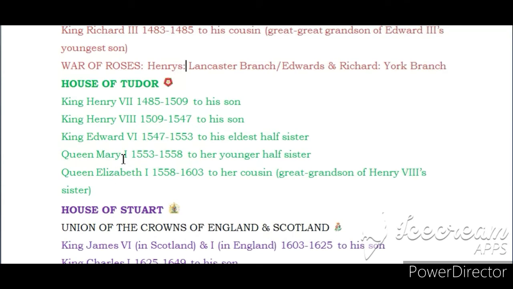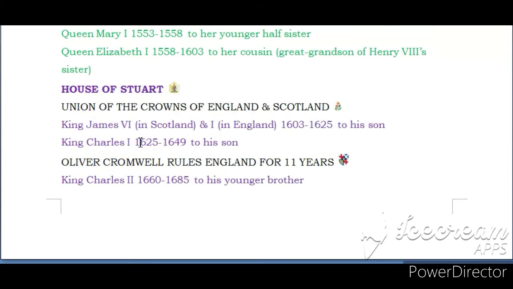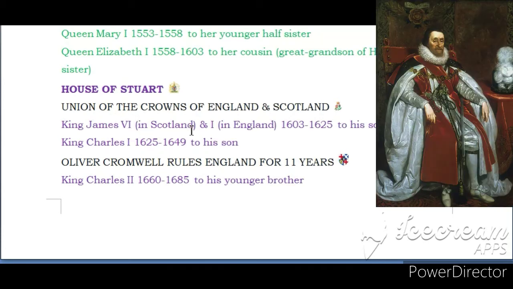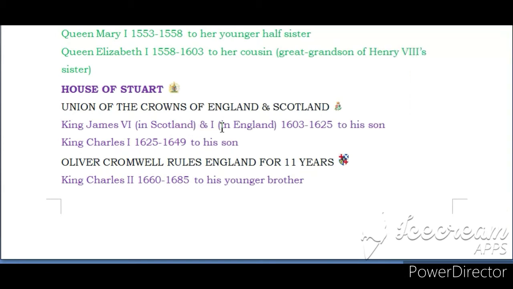She turned England into a Protestant country, but because she had no kids, the House of Tudor came to an end. The throne then passed to the House of Stuart in Scotland. That was because Henry VIII had a sister named Margaret, and her line became the line of succession. Elizabeth's cousin James VI and I became king. He was called this because he was James VI in Scotland, and he was James I in England.